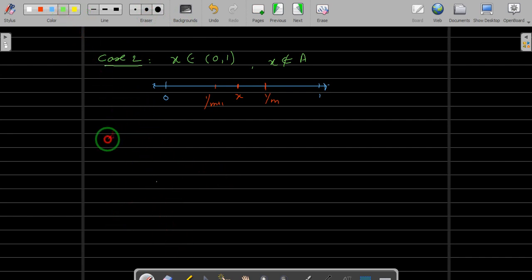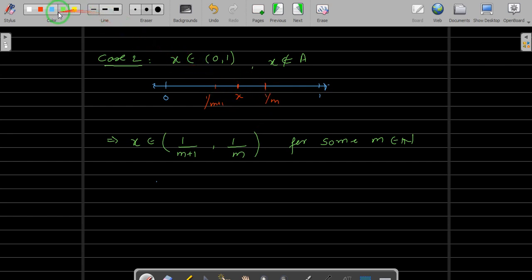This implies x belongs to the open interval, the smallest one is 1 upon m plus 1, so (1 upon m plus 1, 1 upon m), and this is for some m belonging to natural numbers. Now in this case, what radius will you take? So that when you take the open interval ball around x of radius r, whatever r you are choosing, and when you intersect with A, the intersection will be empty. Of course, the intersection will be empty.